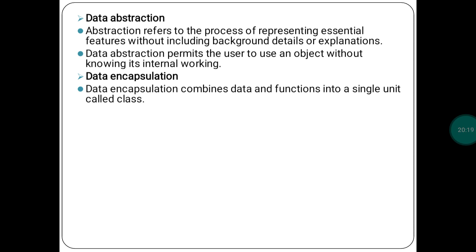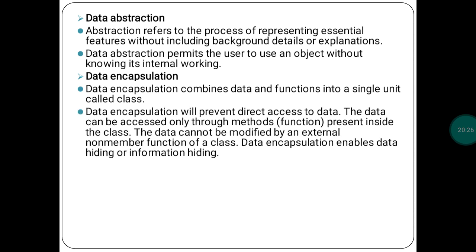With the help of data encapsulation only, we can combine data and functions into a single unit. Data encapsulation prevents direct access to data. The data can be accessed only through the methods present inside the class. The data cannot be modified by external members.